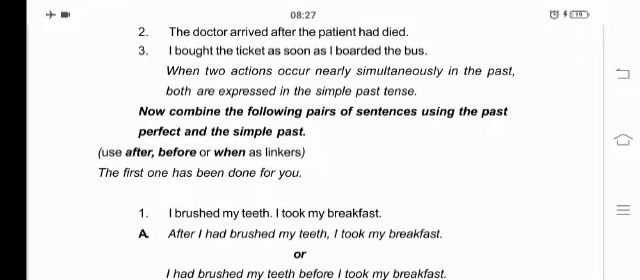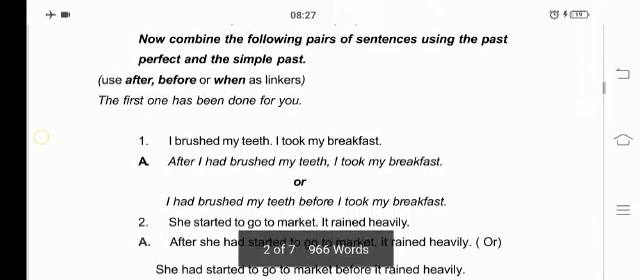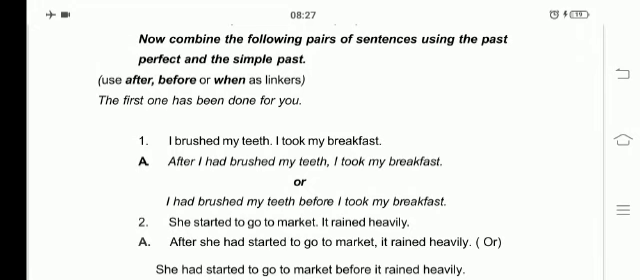We will see. Now combine the following pairs of sentences using the past perfect and the simple past. So we have to complete these sentences using the past perfect or the simple past. Use after, before, or when as linkers. To combine these sentences, we can use after, before, and when as linkers. So we will see. First one has been done for you, given as an example for you.